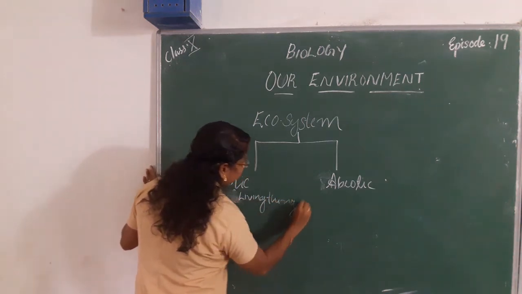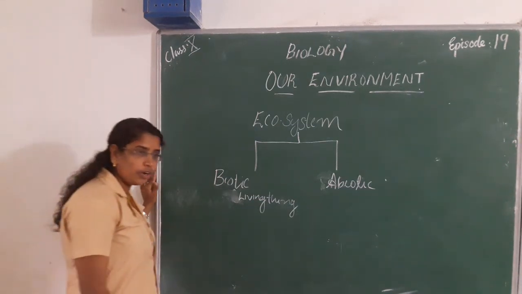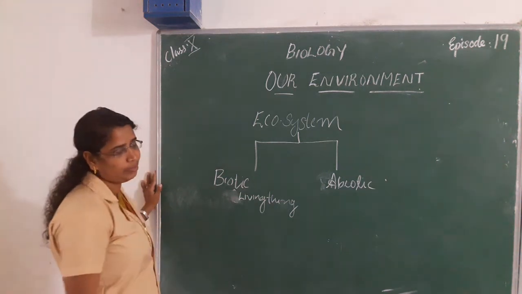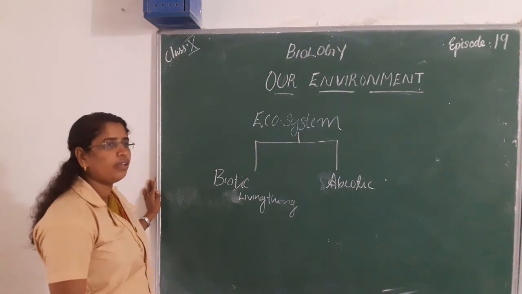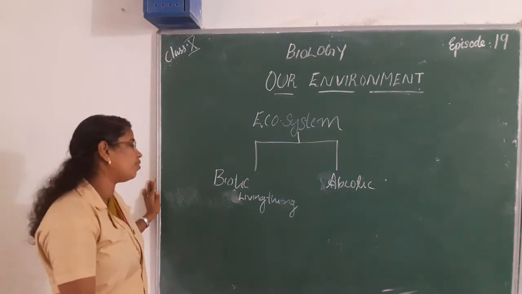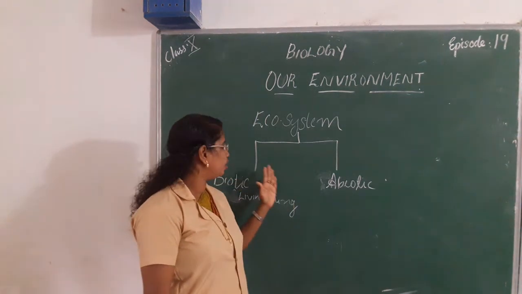Can you say which? Yes, plants, animals and microorganisms are the living things. Clearly, flora, fauna and microorganisms are the living things.